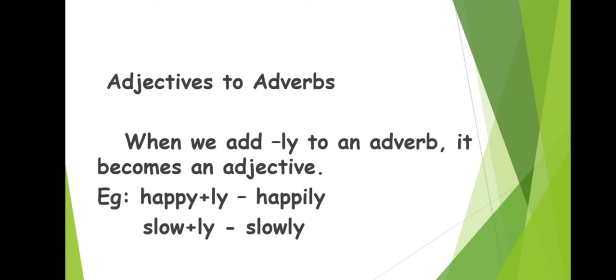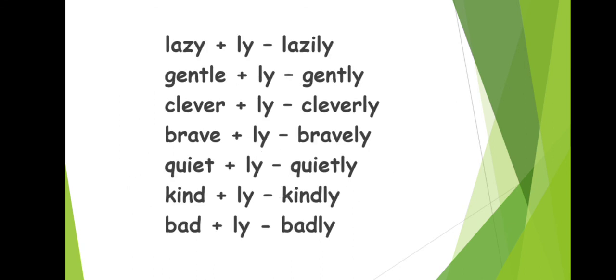So look here, happy is an adjective, plus ly becomes happily. Slow is an adjective, plus ly, slowly. Lazy is an adjective, plus ly, lazily. Lazily is an adverb. Gentle plus ly, gently.